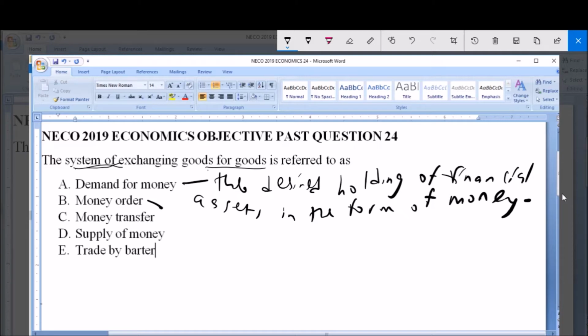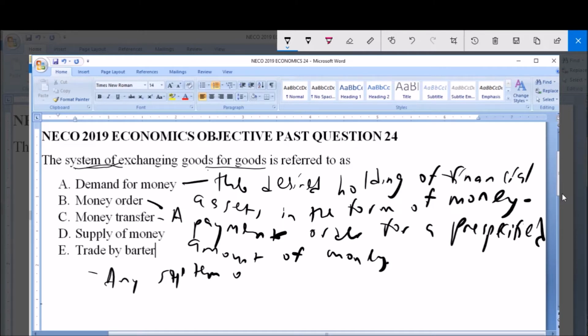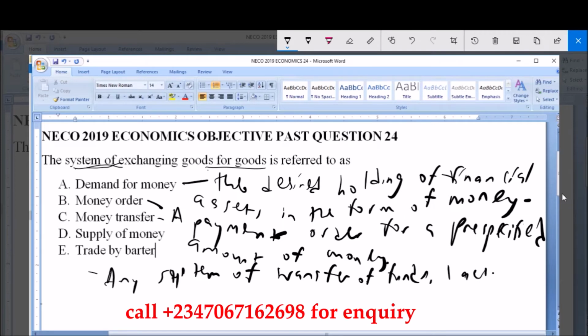Now, money order is basically described as a payment order for a pre-specified amount of money. Now, money transfer refers to any system of transfer of funds, that is from one account to another.